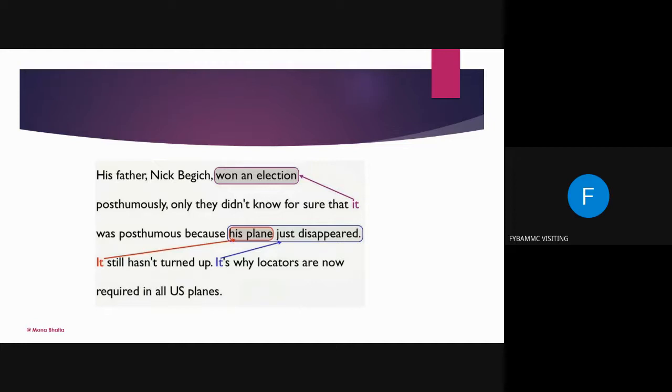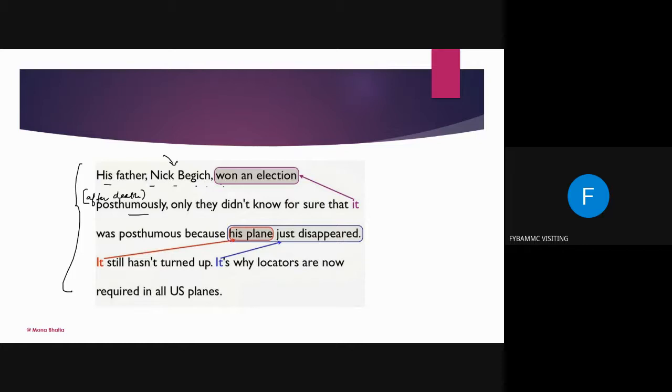Okay, a few more. Now, his father, Nick Begich, won an election. This is a sentence. Earlier, I had been giving you individual sentences. Now, this is a paragraph. Posthumously means, what is the meaning of posthumously? After death. Any award given after death is called posthumous.